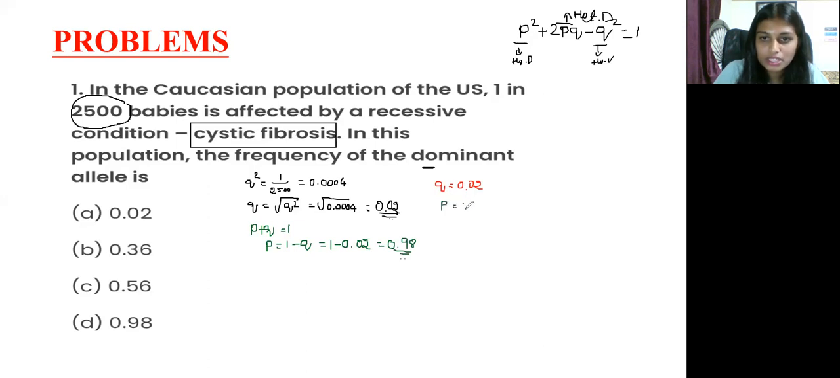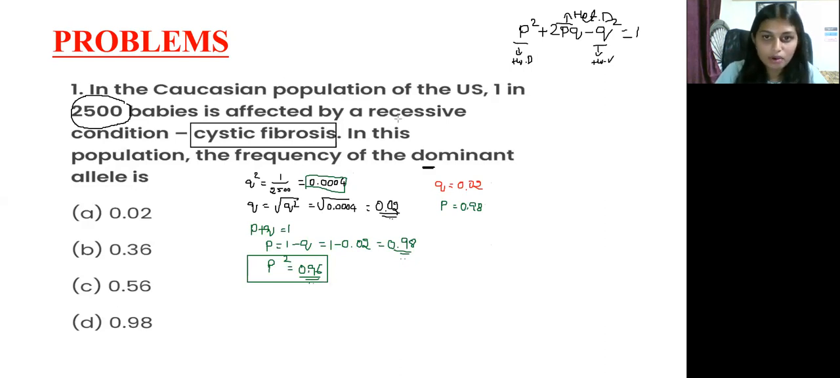P is what? That is 0.98. So now P is there. So now how to find out P square? Just square this P. Okay, so P square is equal to 0.98 into 0.98. That is somehow coming 0.960 like that. So just write down 0.96. Okay, so Q is 0.02, P is 0.98, and Q square is what? 0.0004 is the Q square, and 0.96 is the P square.